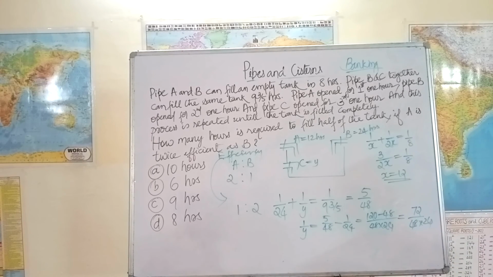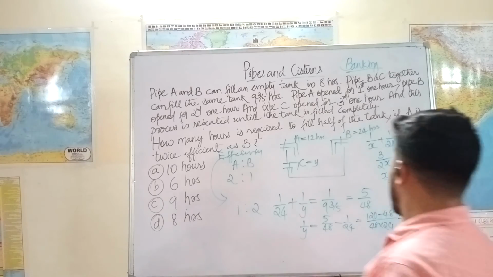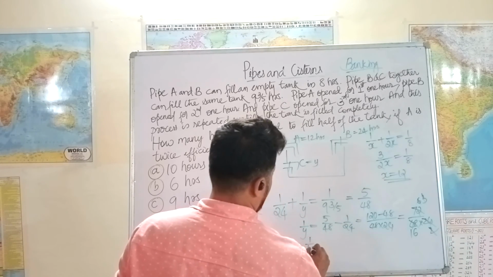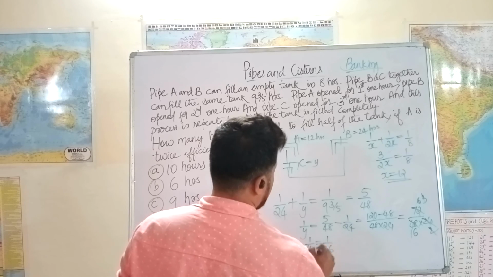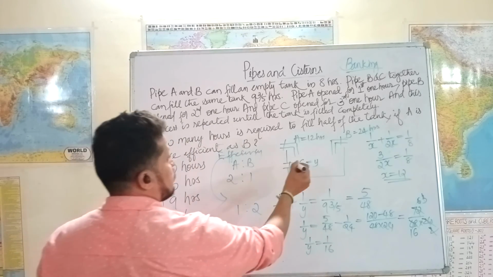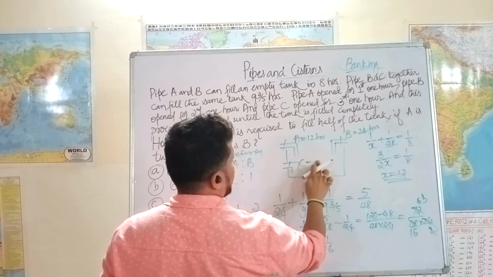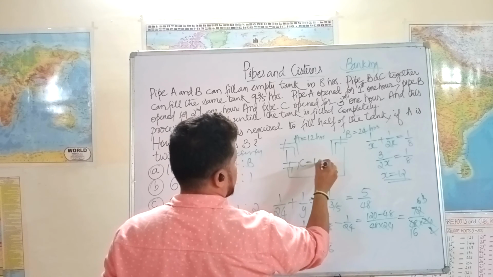Simplifying, we get 1 by 16. So 1 by y is equal to 1 by 16. That means C can fill the tank independently in 16 hours.